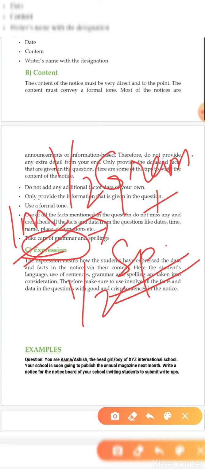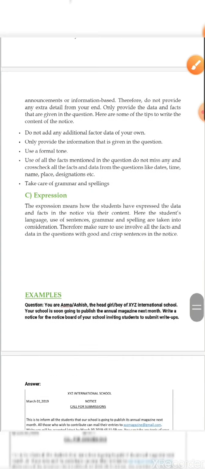You have to mention it in the future tense, like the school is going to organize, or there is going to be a blood donation camp, or there will be a blood donation camp. So these kinds of words you are going to write in the expression. And of course spelling, if your spelling is wrong, then also, because it is an English language writing skill, that means grammar and spelling will be checked by the teachers.